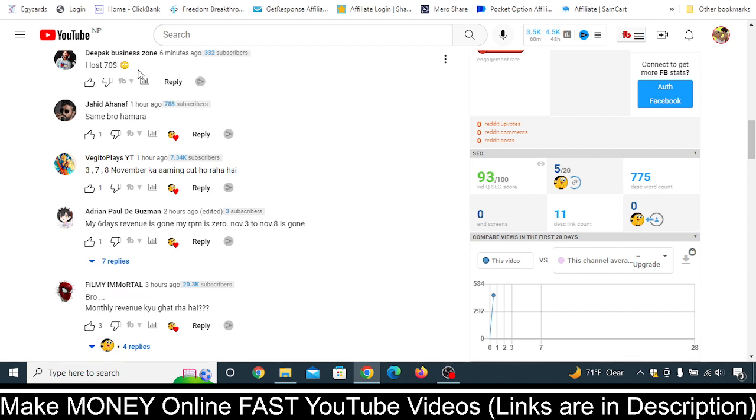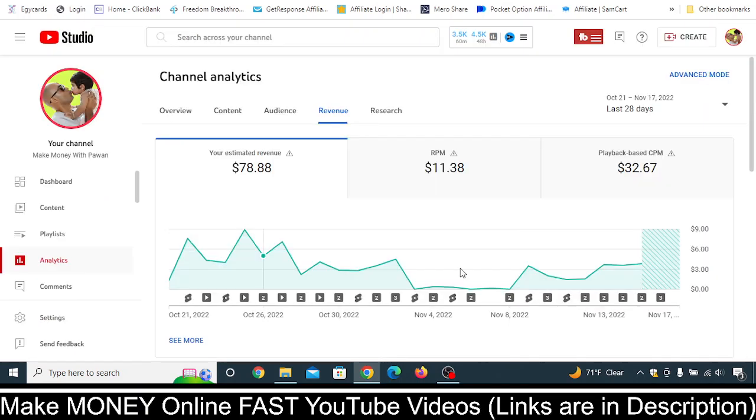Okay, I started to read the comments, like, I lost $70. November earnings are cut. Okay, this is in Hindi language. My 6 days revenue is gone. My RPM is 0. Now November 3 to November 8 is gone. And mine was also November 3 to November 8. However, your revenue can be gone for other dates, like November 2 to November 6. Okay, that doesn't matter.